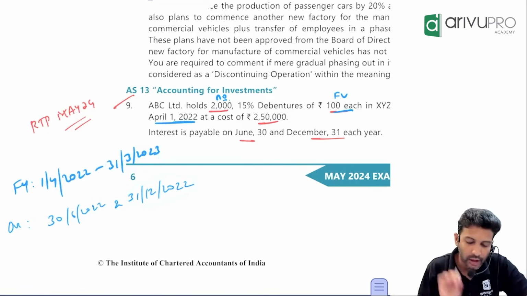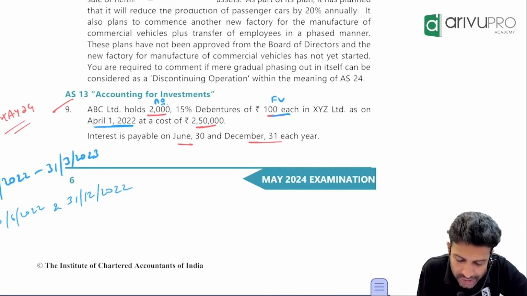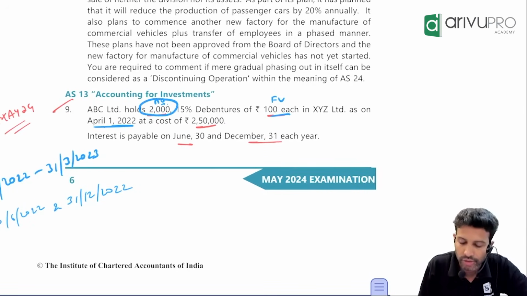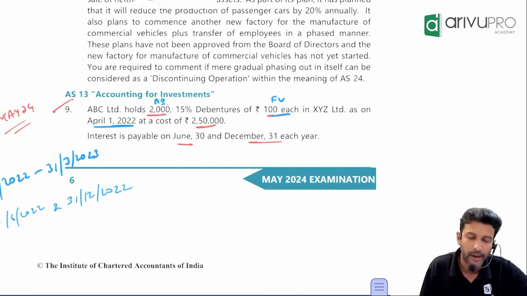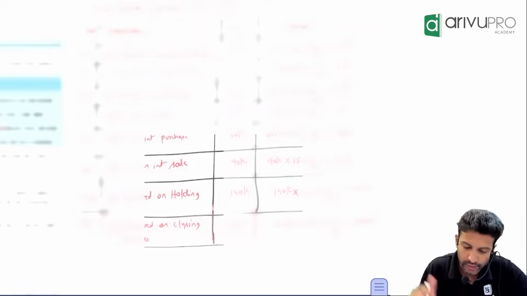So calculate. Last year, how many debentures did I have? 2000. Interest is always calculated on face value. How much is the face value? 100. Multiply, 2 lakh, right? So 2 lakh, that's what we write here.